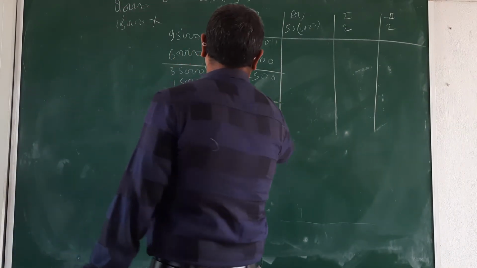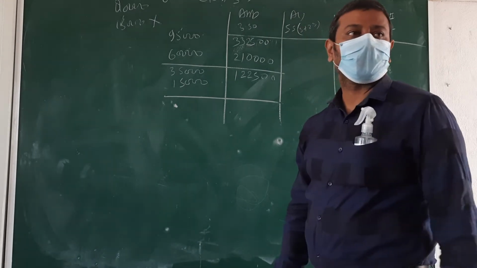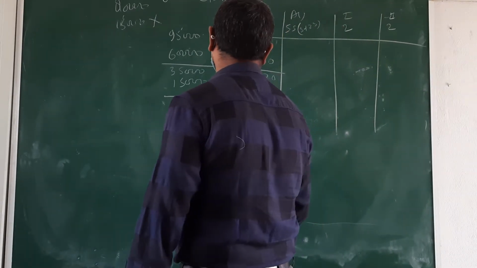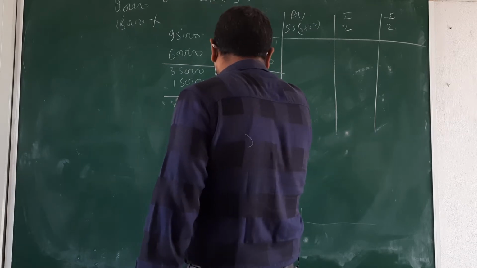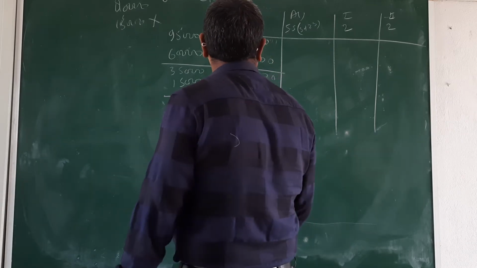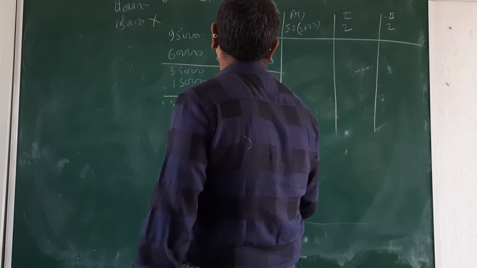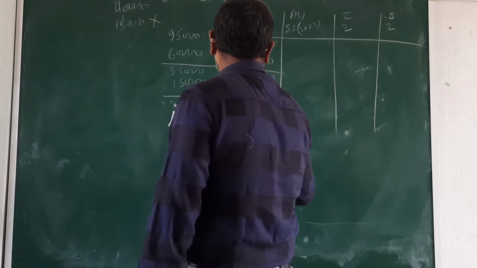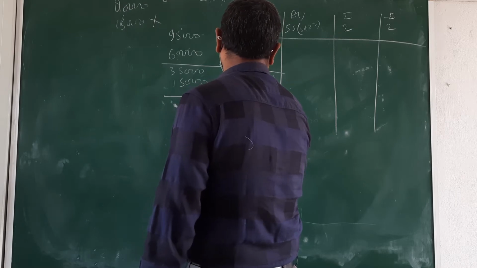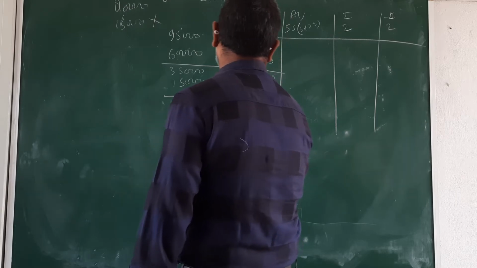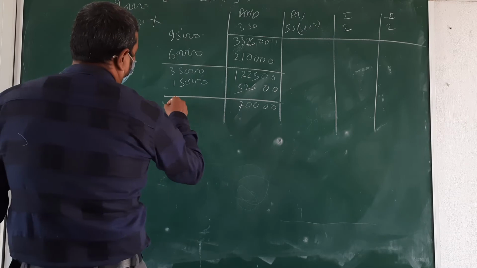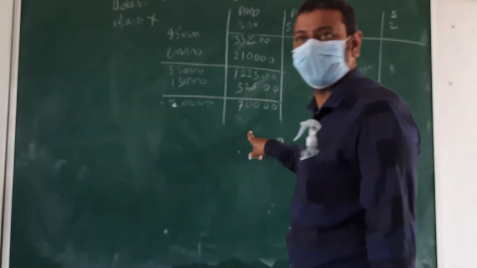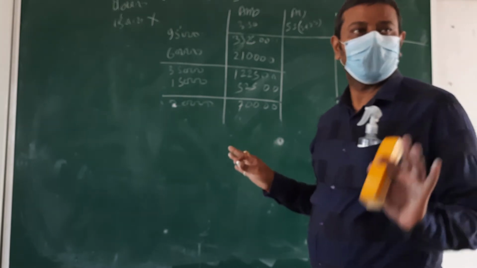Then calculate 15 into 3.5. 52,500, on 15,000 shares. It's clear? Up to this is clear or not?